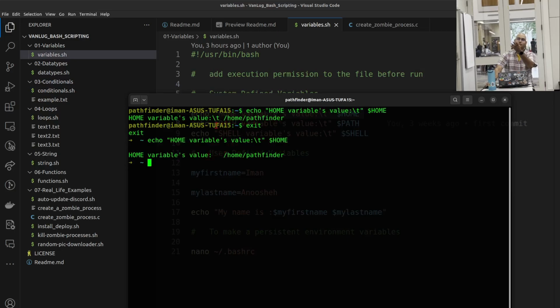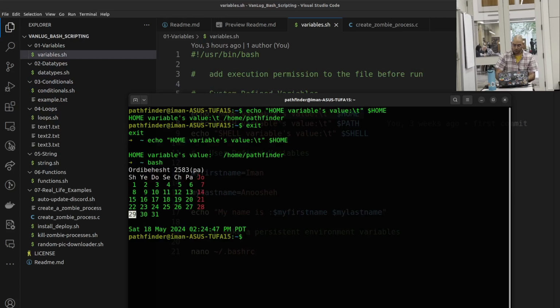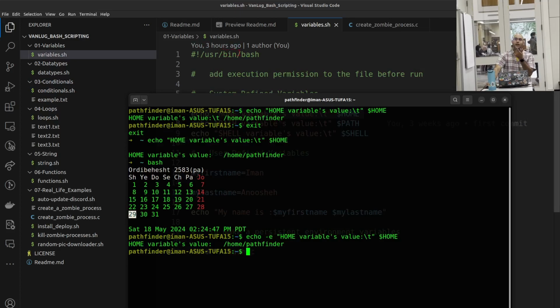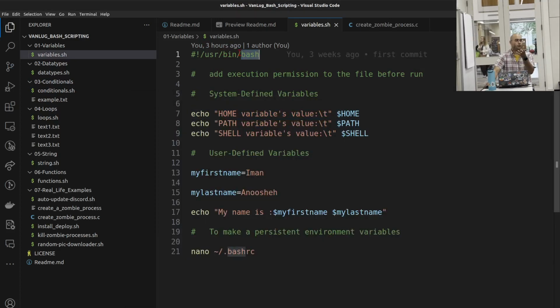But in the original bash, it does not understand it unless, let me go back to bash, I add a -e. Now it understands it. Now it doesn't print out the \t, but it actually prints out a whole tab, or 4 spaces, technically. So that's why you should define what kind of shell address you're using on top, so that you know what kind of shell you are using.